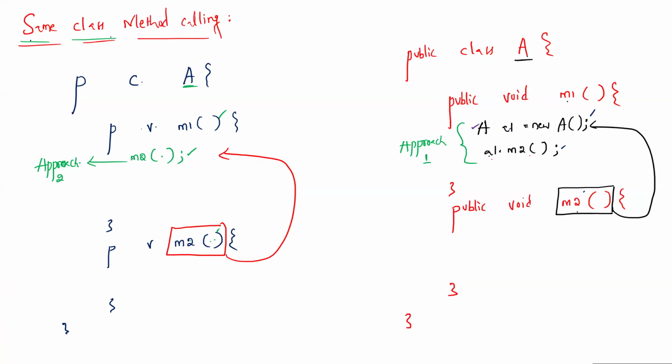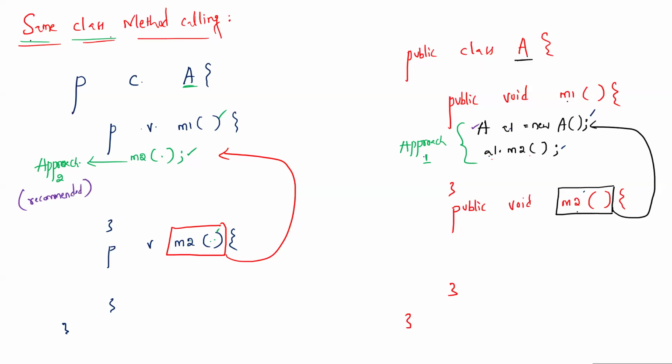In the second approach, no object creation, therefore no memory consumption for the object. The remaining part will anyhow consume memory, but no memory consumption for the object. Therefore, the second approach is recommended in this scenario. If it is a same class method calling concept, the approach without object is recommended over the approach with object.